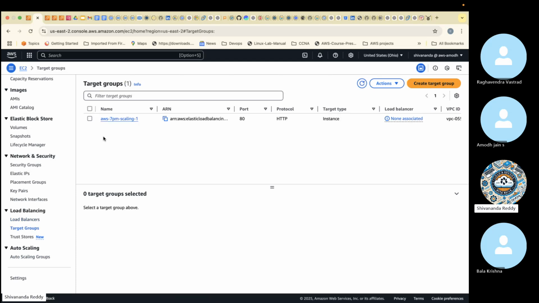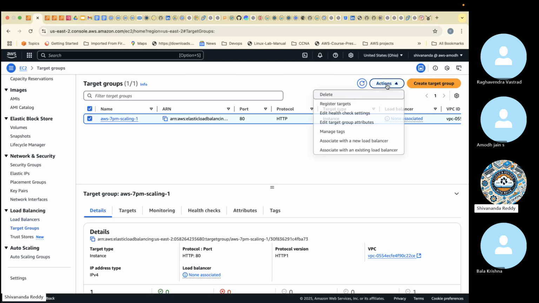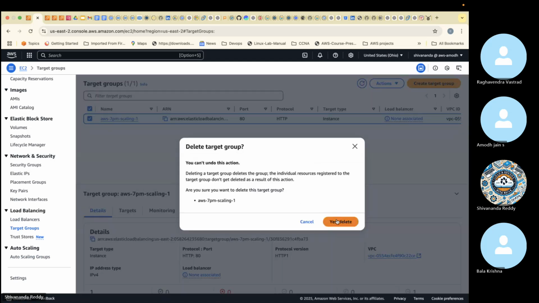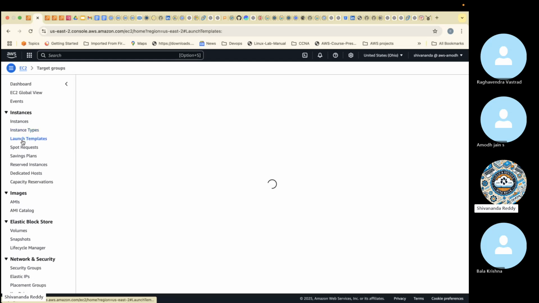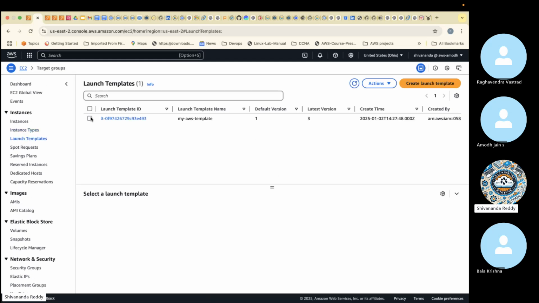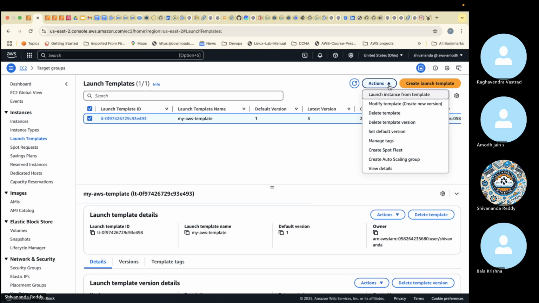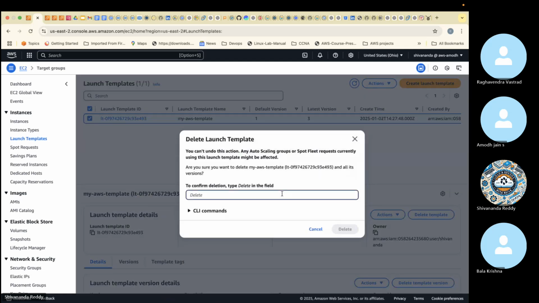Then we have the target groups. We'll delete the target groups also. Delete. So auto scaling, target groups, load balancers are related. What is pending is the launch template only. I'll delete the launch template also. Delete.